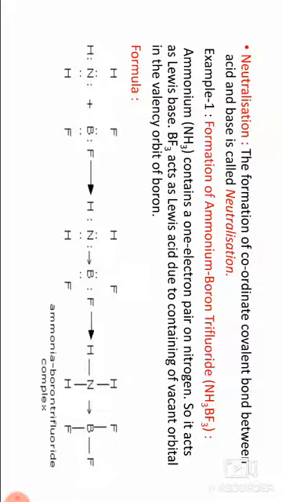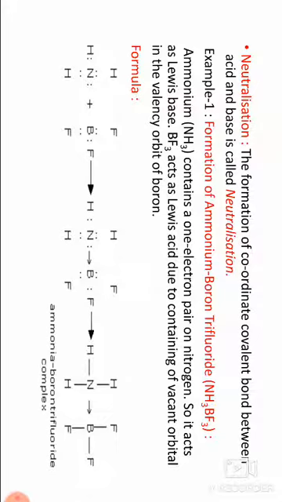Types of Lewis bases. Lewis bases are divided into 3 types. All negative ions, that is anions. Example Cl minus, OH minus, CN minus, O minus 2, SO4 minus 2, etc. Molecules containing one or more lone pairs of electrons.